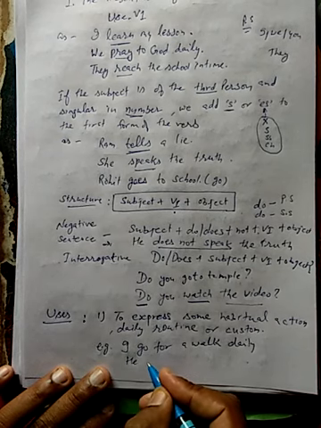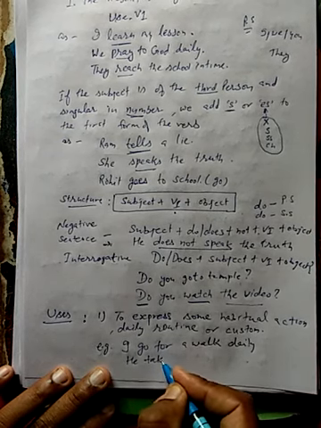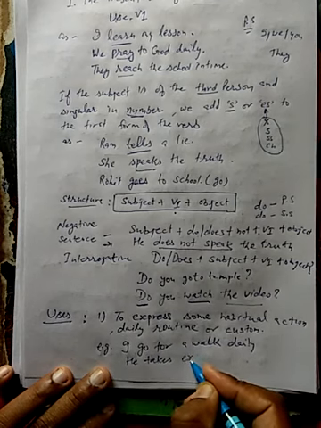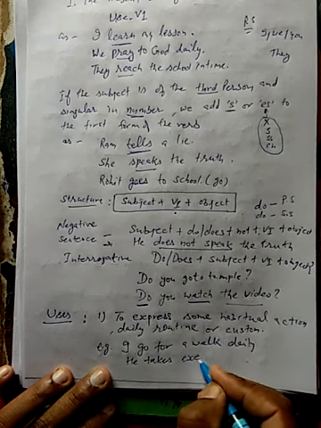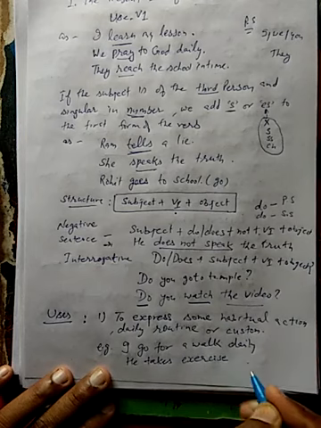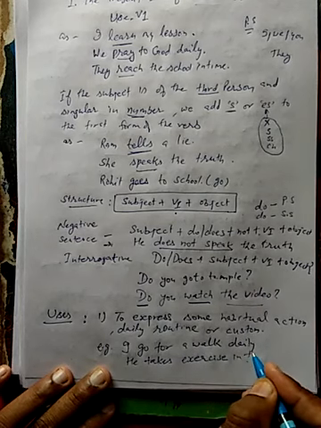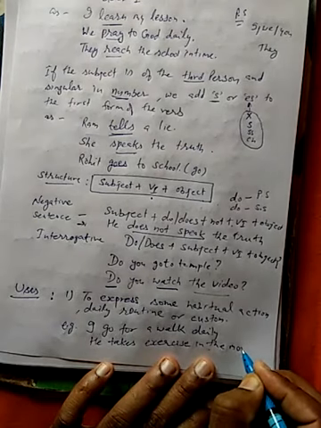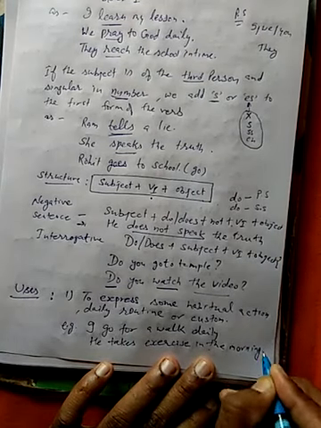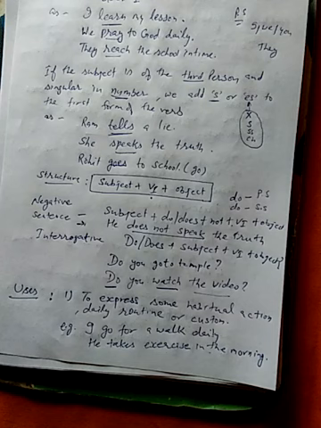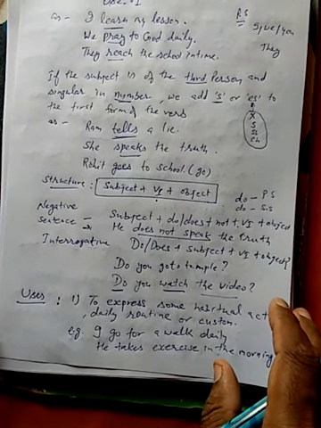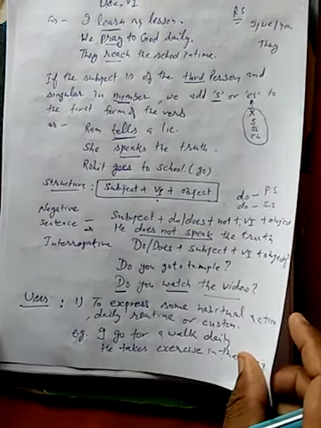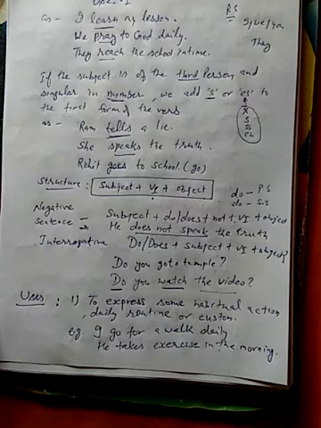He takes exercise in the morning. So these are the habits of the different persons, and to show the habitual action we use present indefinite tense.